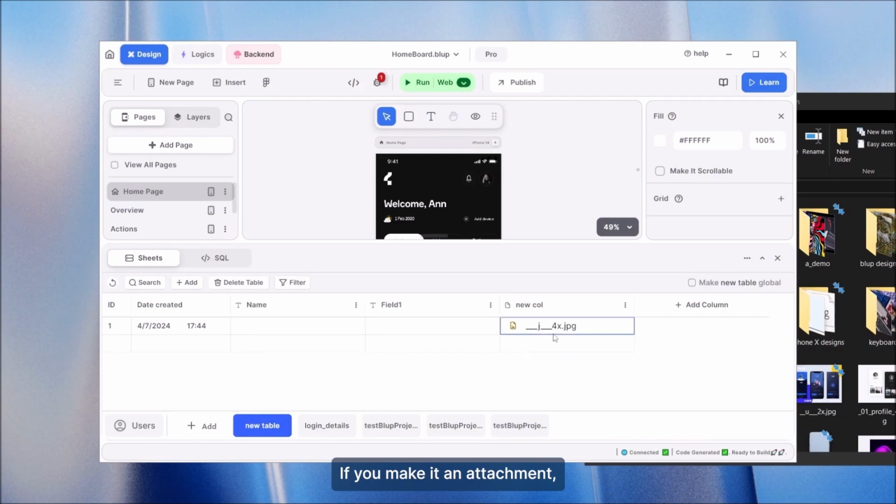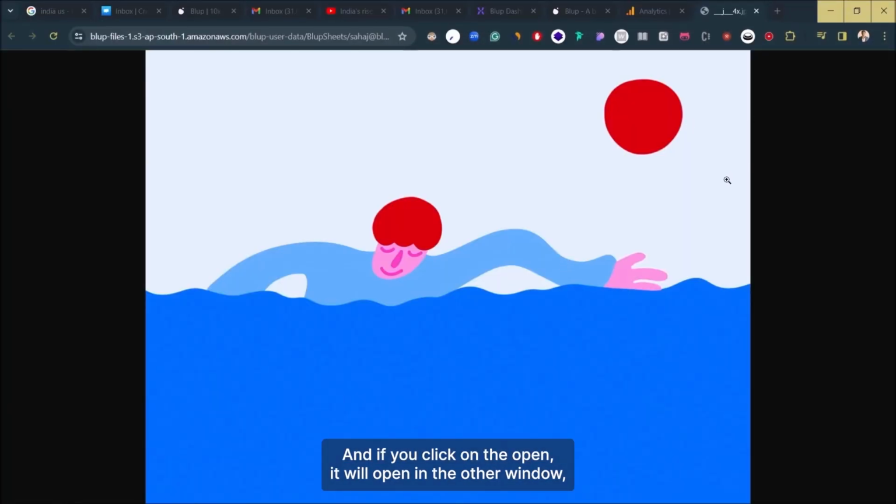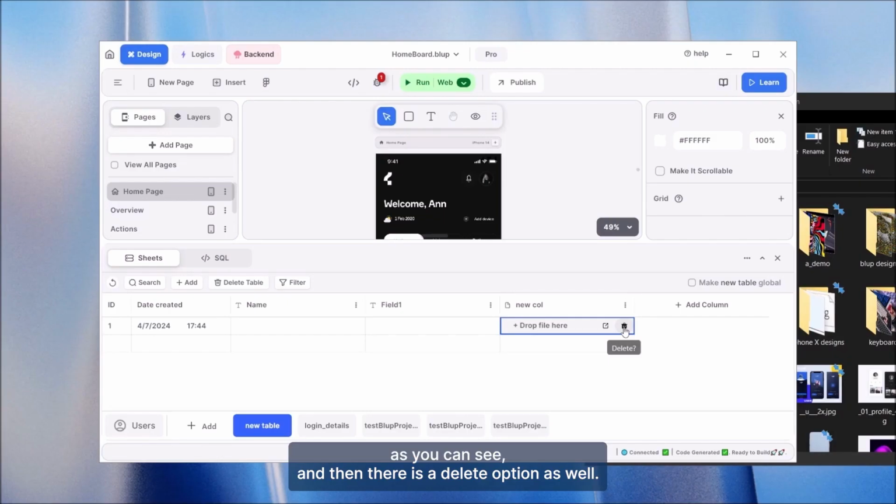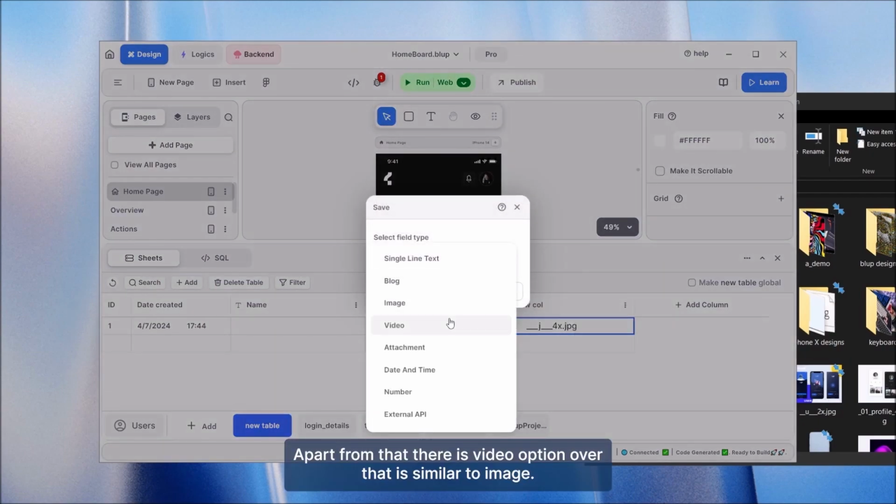If you make it an attachment, it will show it as the actual name and the format of it. And if you click on open, it will open in the other window, as you can see. And then there is a delete option as well. Apart from that, there is a video option as well. It is similar to image. You can just upload it.